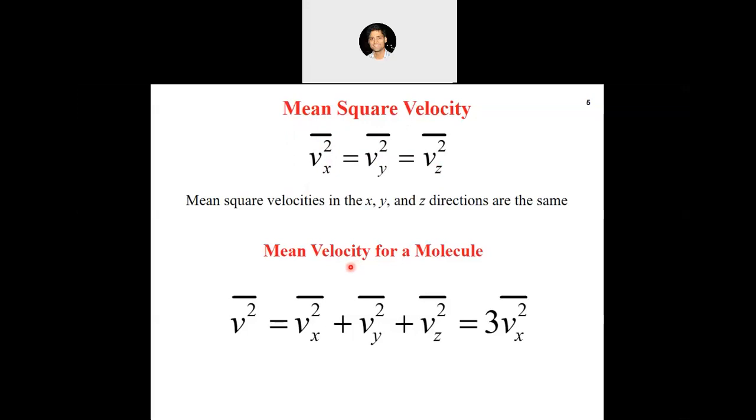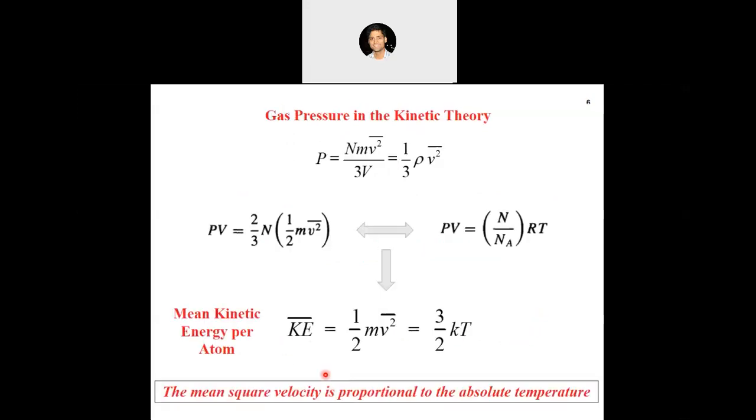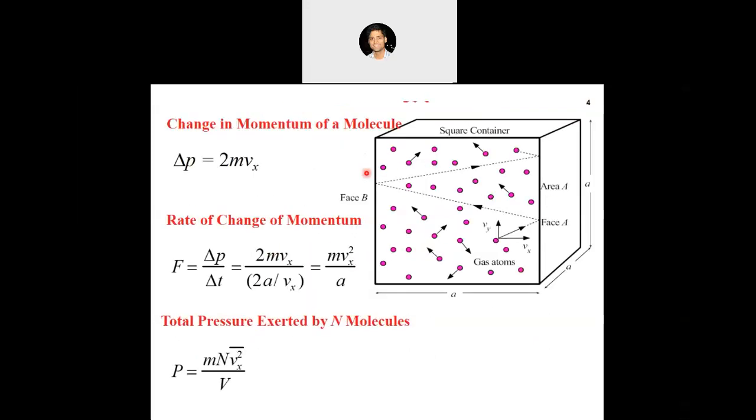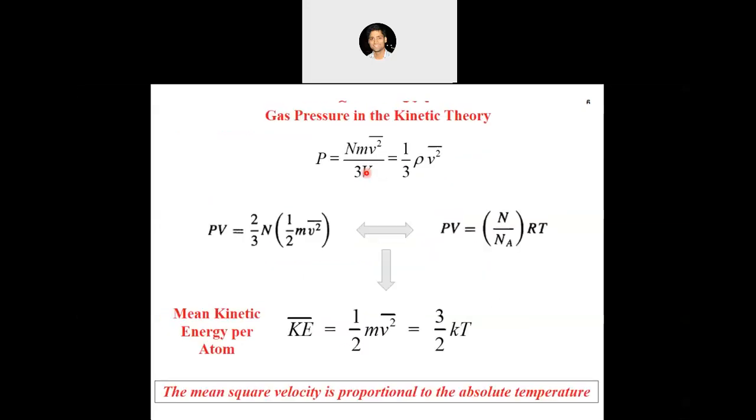And from here we can say that the total mean square velocity, which includes the mean velocity in all the directions, v square bar, will be equal to vx square bar plus vy square bar plus vz square bar, which is equal to 3 vx square bar, because they are all equal. So from here we can say that vx square bar is equal to v square bar by 3, and that's what we have replaced here. Earlier we were getting this expression, m n vx square by v, and now we have replaced vx square with v square bar.